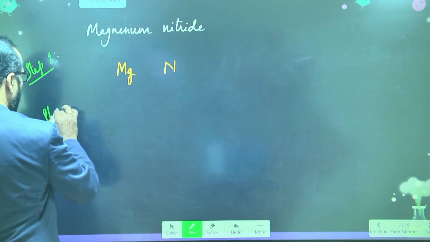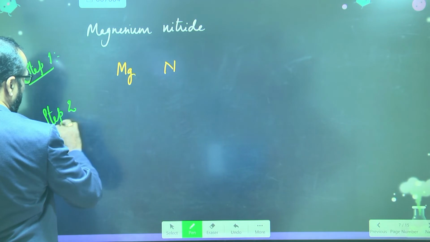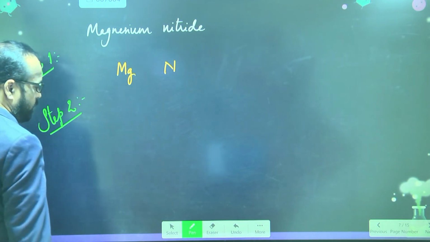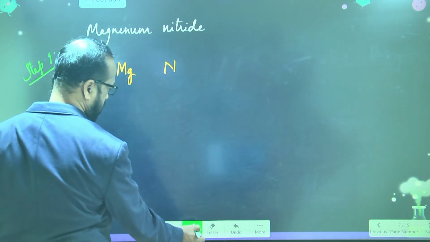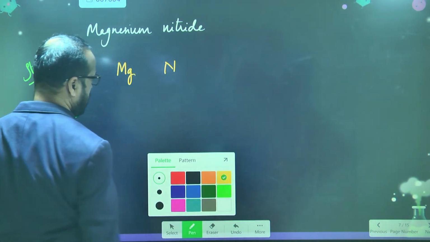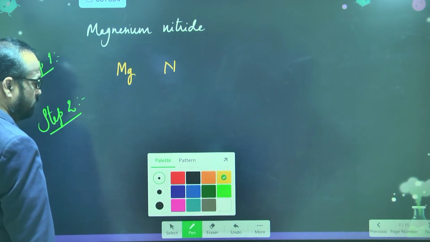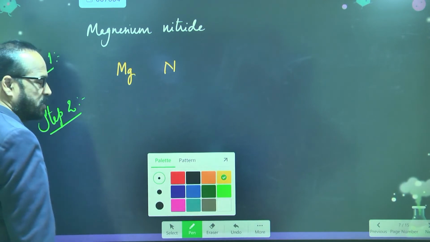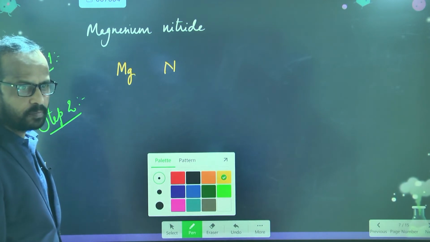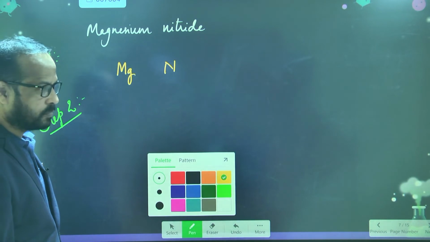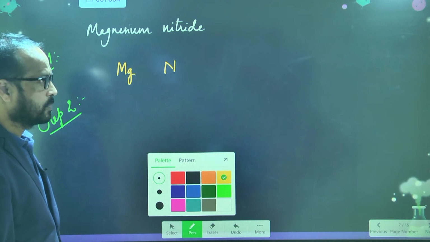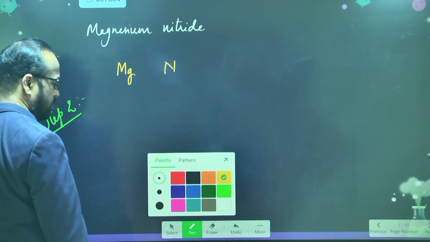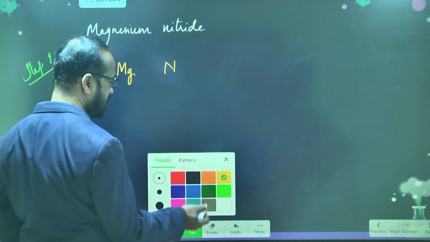What is step 2? Write the valencies of those elements.